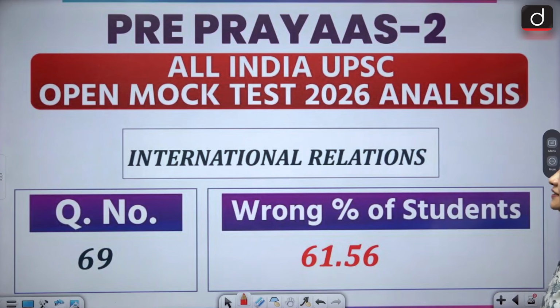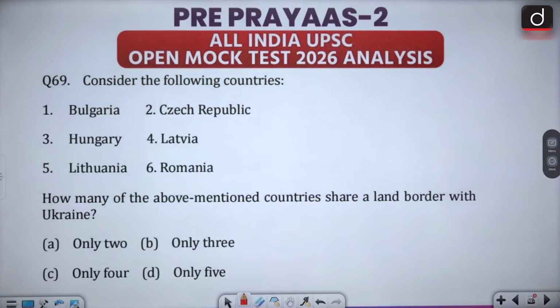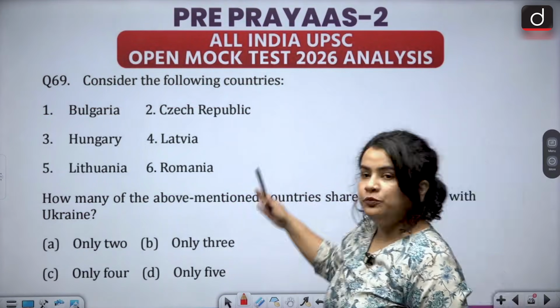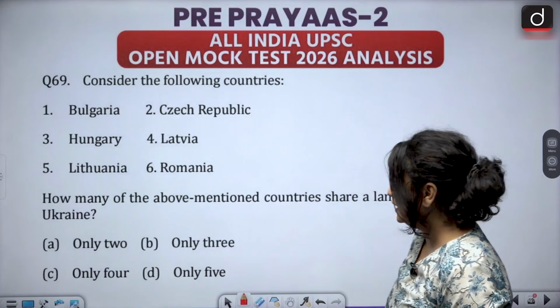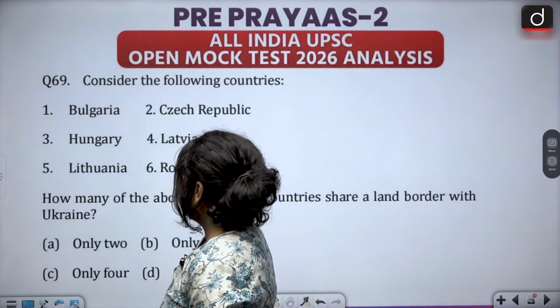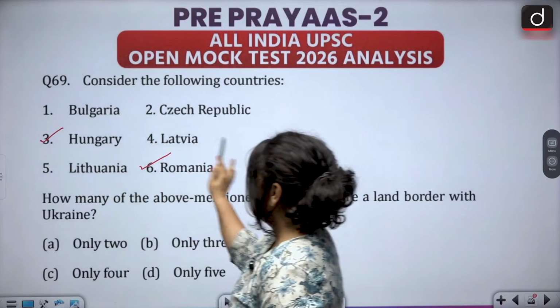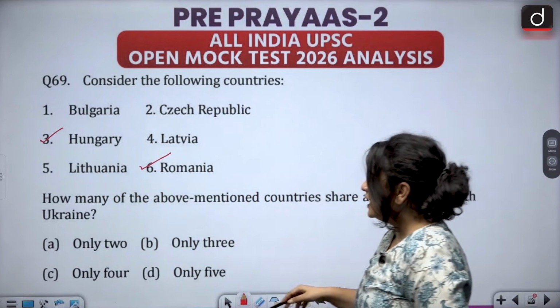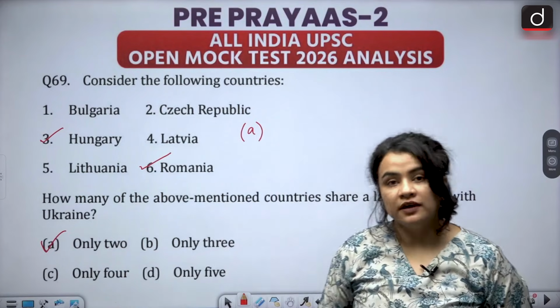The next question from International Relations, question 69, and almost 61.5% of you have gotten it wrong. So let's look at the question. The question says, consider the following countries, and 6 countries have been enumerated here. How many of the above mentioned countries share a land border with Ukraine? So Ukraine has been in news for the past few years, and as far as the land border of Ukraine is concerned, it's Hungary and Romania that share a land border with Ukraine, and therefore option A, which says only 2 of the given countries, is your right answer.